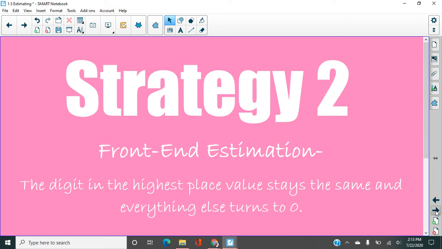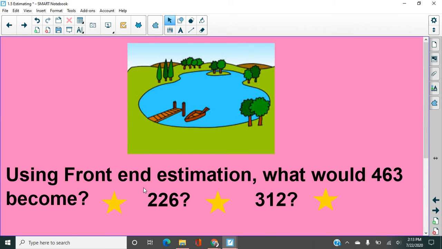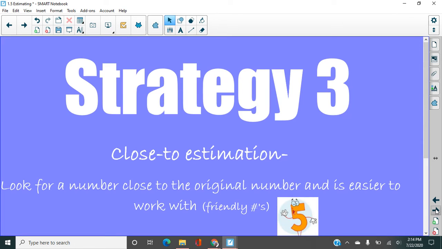Strategy number 2, here's a new one. This is called front-end estimation. We're just going to take the digit in the highest place value. That digit stays the same, and everything else turns to 0. So in this kind of estimation, we would say, okay, 463, we're going to take 400, and 200 and 300. Okay, so that's front-end estimation. Like I told you, there's several ways to do this.